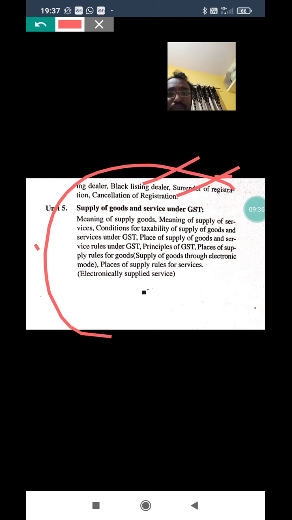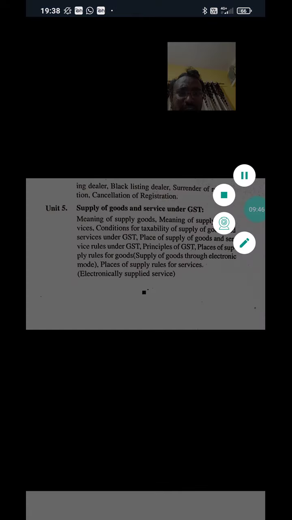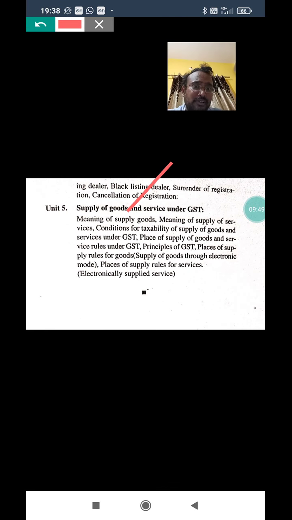Coming to the last unit, that is supply of goods and service. Here they might ask the meaning of supply and conditions of supply of goods and service. In the syllabus they are given as: meaning of supply of goods, meaning of supply of service, conditions for taxability of supply of goods and service, places of supply of goods and service, and this is one of the important questions, principles of GST and its rules.